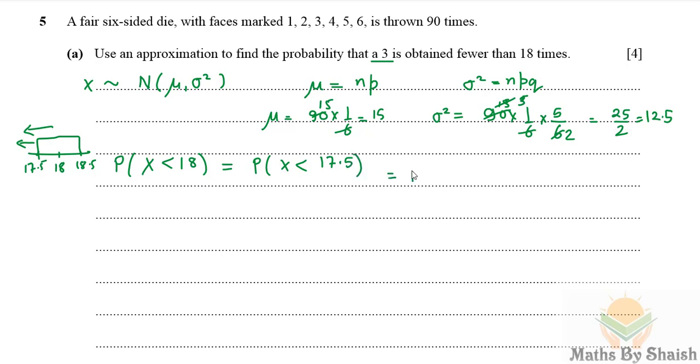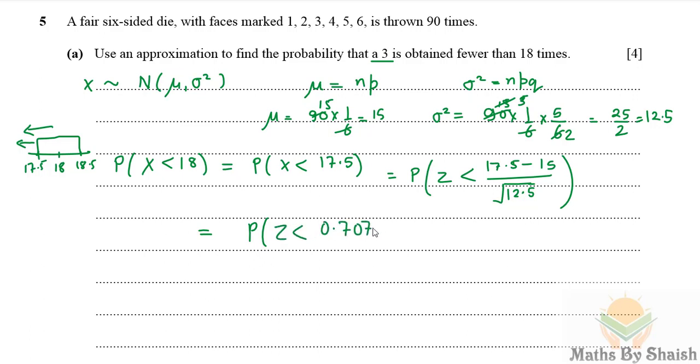In the standard normal distribution it would be Z less than 17.5 minus mean, which is 15, over sigma, that is square root of variance, square root of 12.5. And now we will calculate this value, and this is probability of Z less than 0.707.